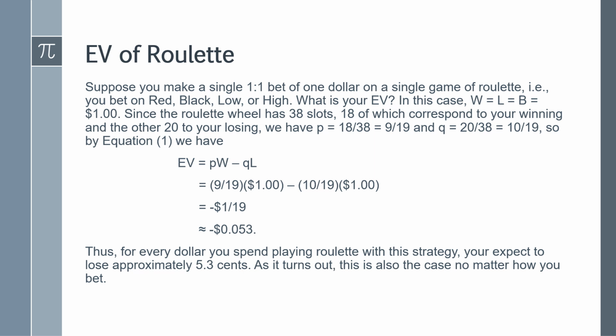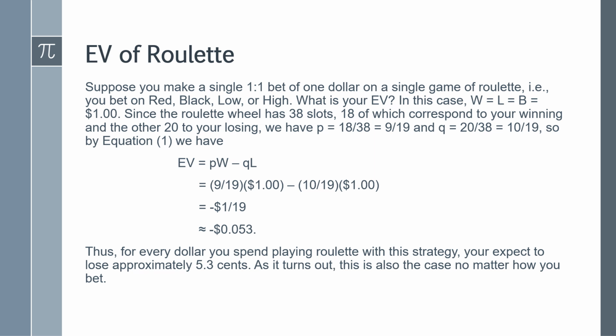So now let's calculate the EV of roulette. Suppose you make a single one-to-one bet of $1 on a single game of roulette, i.e. you bet on red, black, low, or high. What's your EV? In this case, capital W equals capital L equals capital B equals $1. Since the roulette wheel has 38 slots, 18 of which correspond to your winning, and the other 20 to your losing, we have P equals 18 over 38, or 9 over 19. Q equals 20 over 38, or 10 over 19.